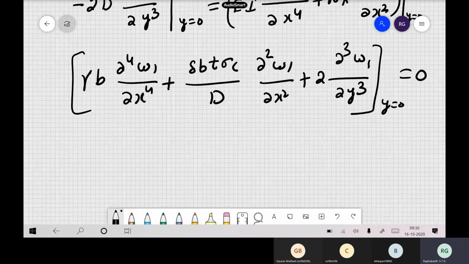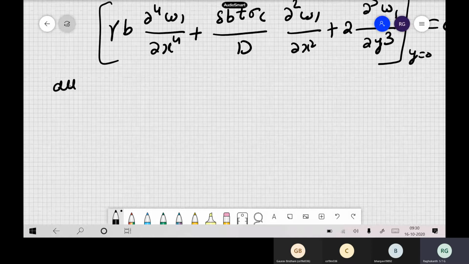Now we know all the boundary conditions, so we know all the constants. Now we will solve for all the unknowns. You can solve for C1, C2, C3, C4, then C1 bar, C2 bar, C3 bar, then C4 bar.